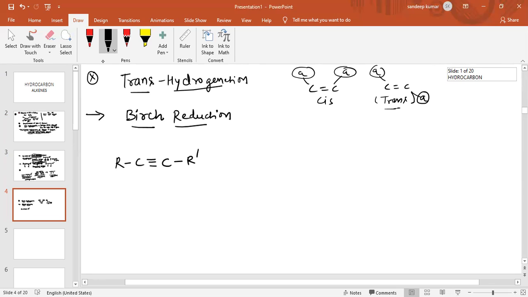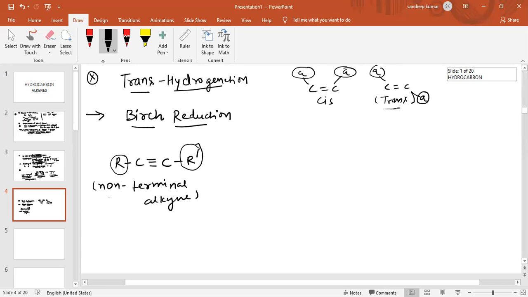This is an alkyne, and this is a non-terminal alkyne. Why is this a non-terminal alkyne? Because in terminal alkynes, there is a hydrogen atom attached to the sp carbon. When hydrogen is not attached, like R dash, this is a non-terminal alkyne.